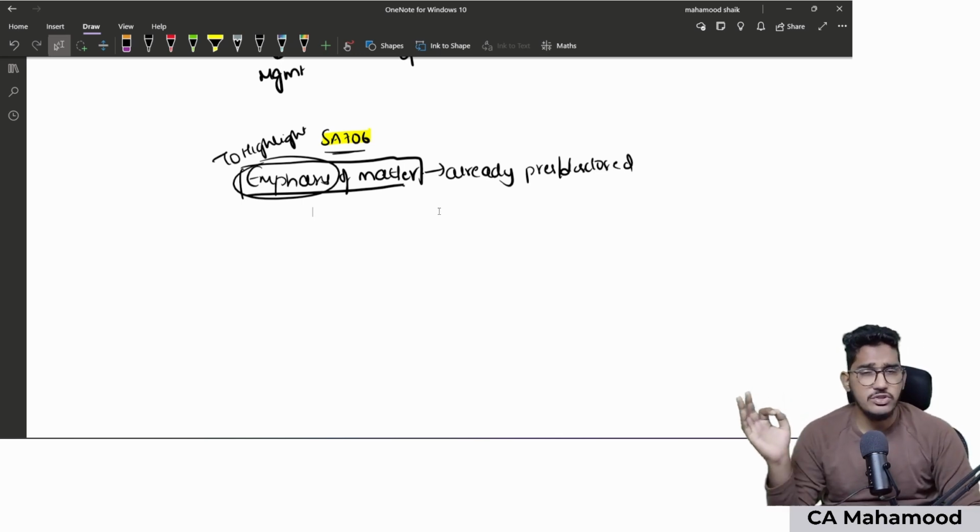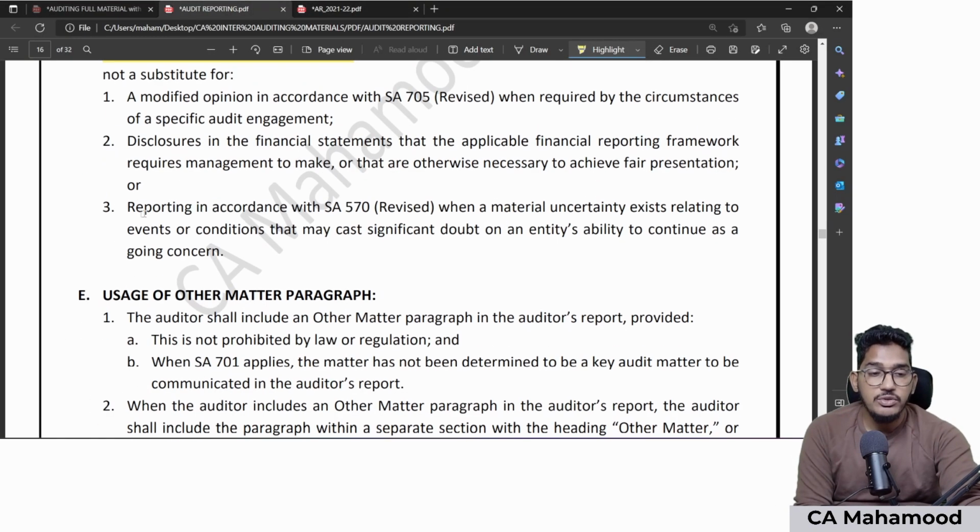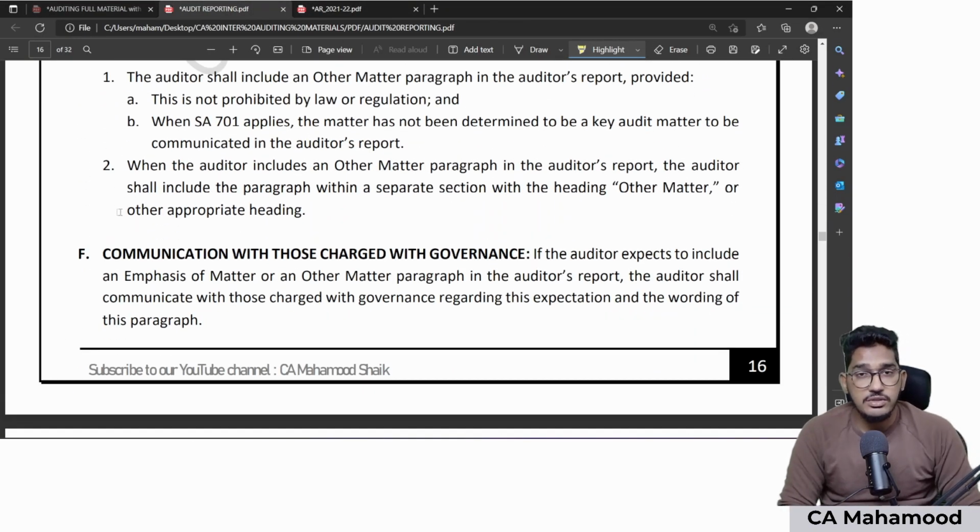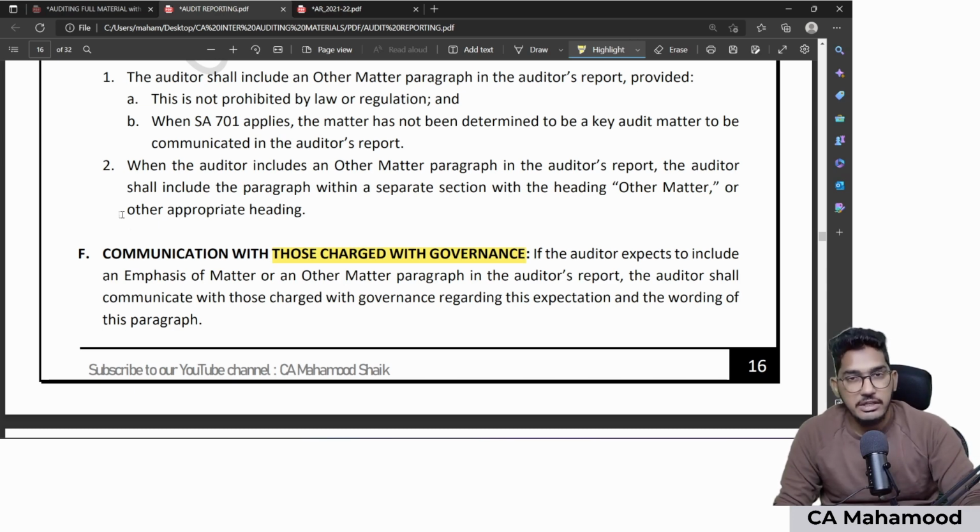That's all regarding emphasis of matter and other matter. And one more last point in the standard, they say that communication with those charged with governance. Before you want to include either emphasis of matter or other matter paragraph, first the auditor should go and communicate that with those charged with governance. Sir, this matter I want to include in emphasis. This matter I want to include in other matter paragraph. First go and communicate with those charged with governance. Then only you can make use of emphasis or other matter paragraph in the auditor's report.